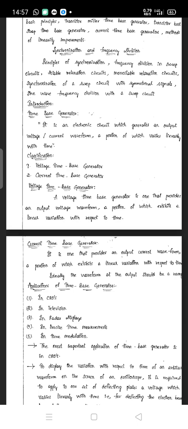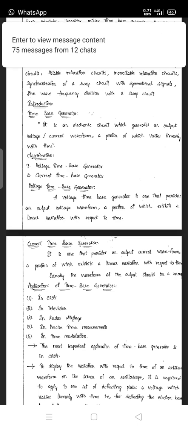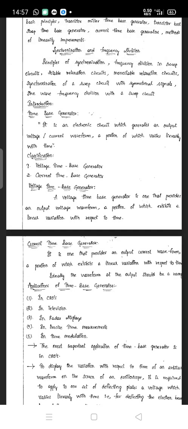At the beginning we saw what a time based generator is, and after that its types. Then in the types, the first is the voltage time base and the second is the current time base, two different types. Voltage time based generator is one, that is, an electronic circuit that provides an output voltage waveform, a portion of which exhibits a linear variation with respect to time. So that electronic circuit or network is known as the voltage time based generator. Same way for current time based generator.